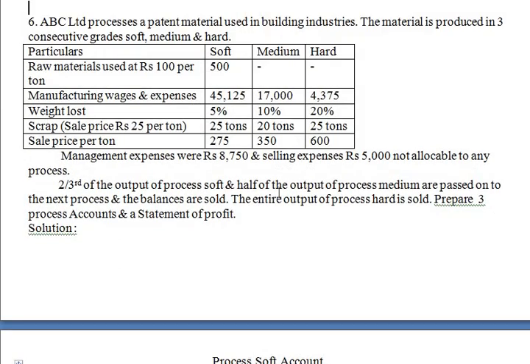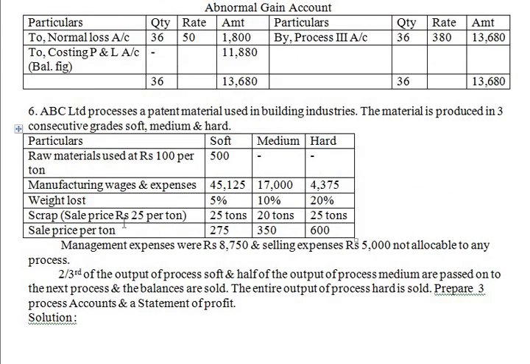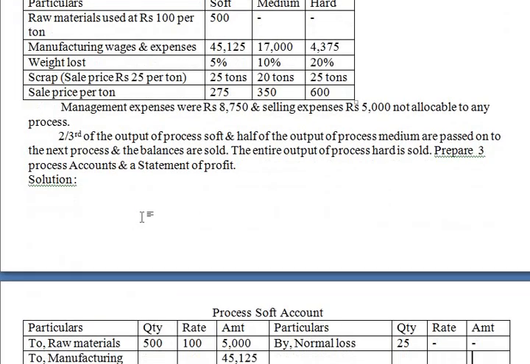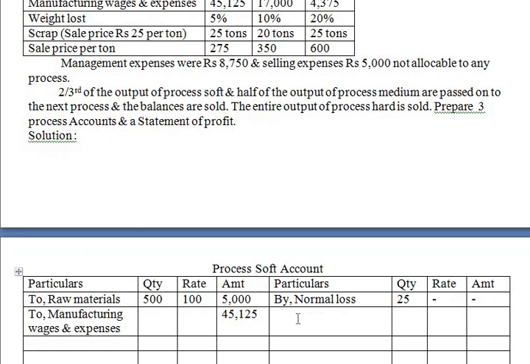Why? Because here they have given us the scrap sale price, rupees 25 per ton, and for each process they have given how much is scrap, 25 tons, 20 tons, 25 tons, right? So 25 rupees per ton is the realizable value, so that we treat it as scrap.